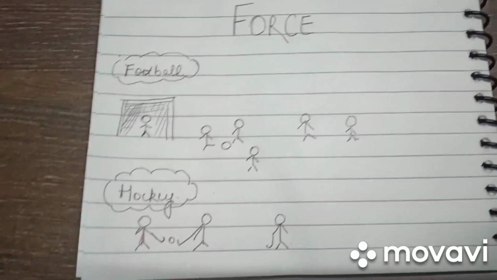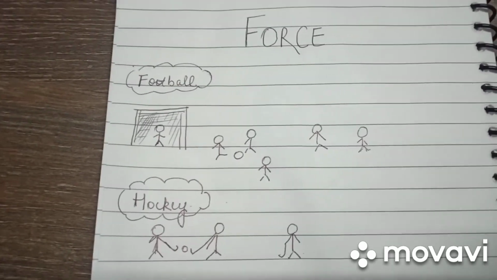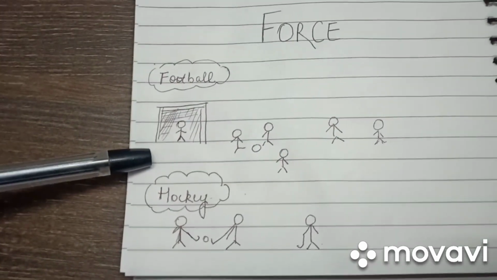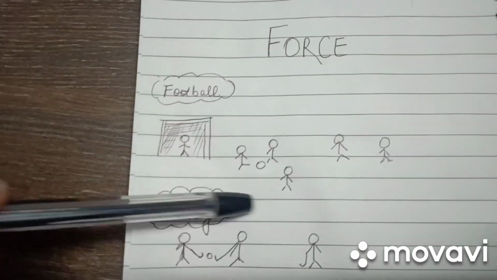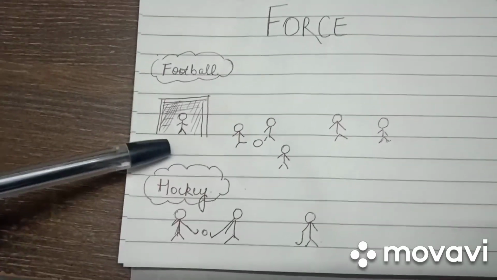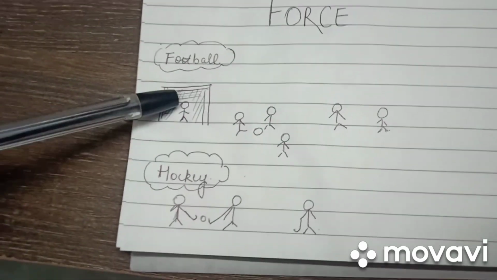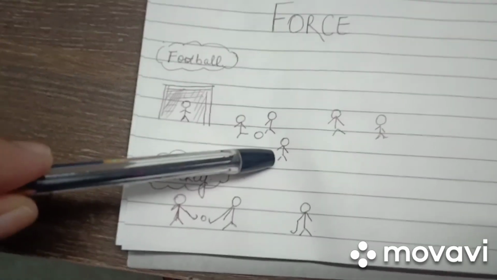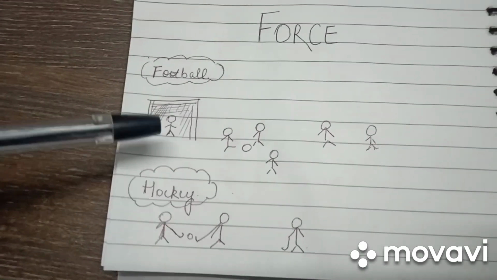Hello everyone. Today's topic is force. Let us consider a game of football. We can see that multiple players are trying to push the ball towards the goal post. How is the goalkeeper able to stop the ball from hitting the goal?